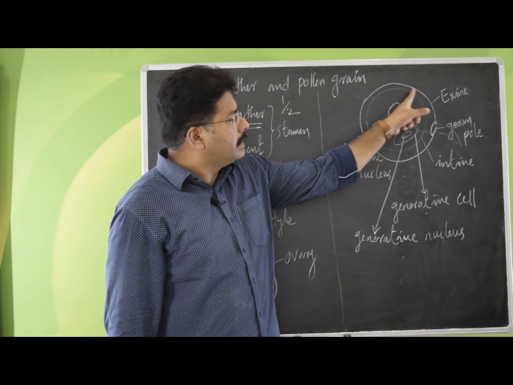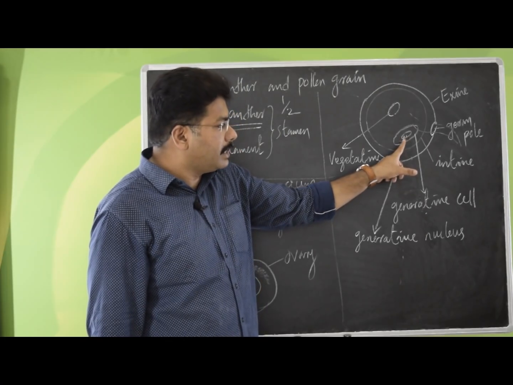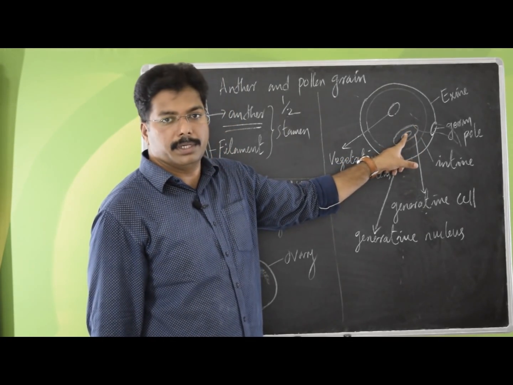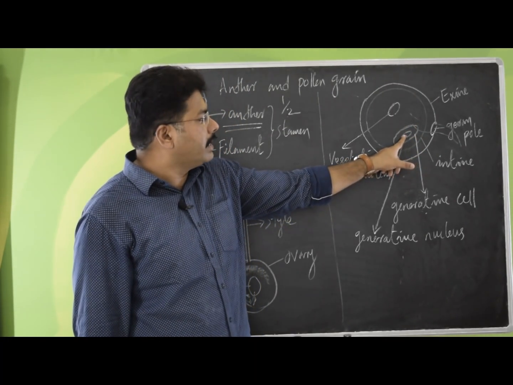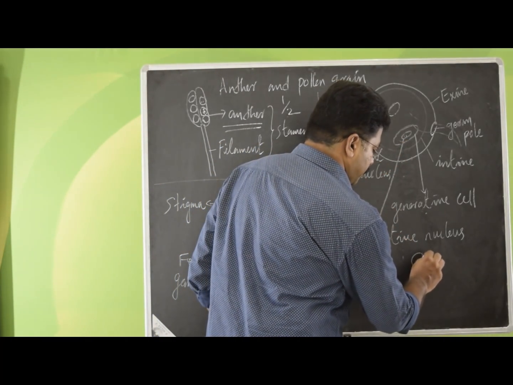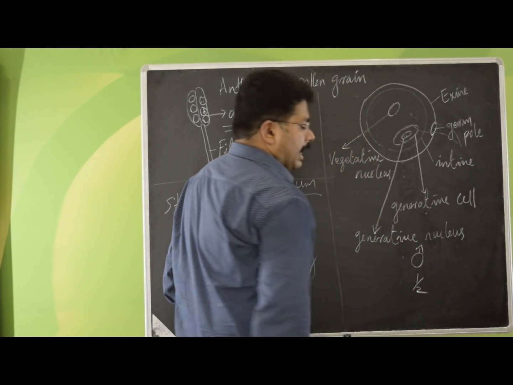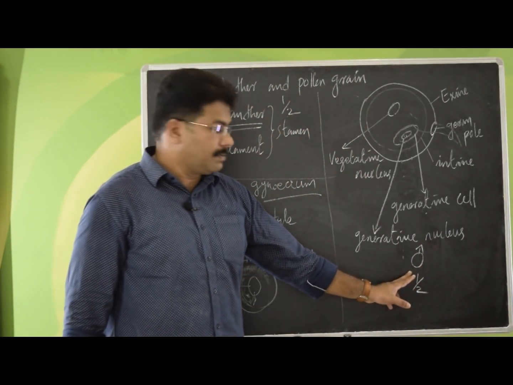The vegetative cell has a nucleus. They also have a generative cell with another nucleus. This generative cell divides to form male gametes, that too with half set of chromosomes.